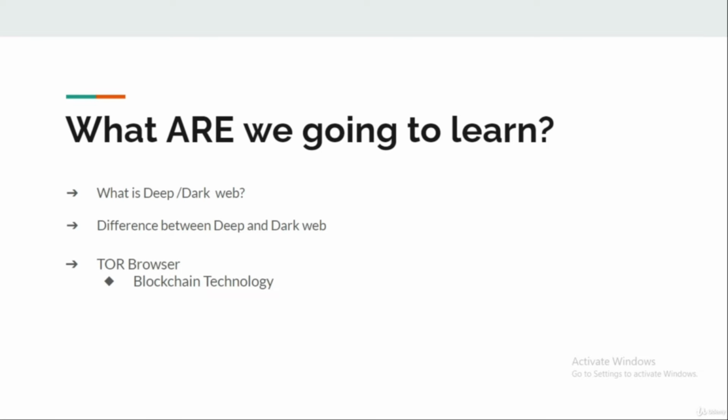Tor browser. Okay, in day-to-day life, we mainly use browsers like Google Chrome, Mozilla Firefox, or in the case of Mac users, Safari, right? But these browsers are only made to access the surface web. To access the dark web, we need a special browser known as Tor browser. The main advantage of Tor browser is the anonymity factor, which keeps your identity and several delicate data, such as your location, secured. Blockchain technology. It's the way or method through which we can say that Tor browser protects your privacy. We will learn about it in detail in the upcoming lectures.